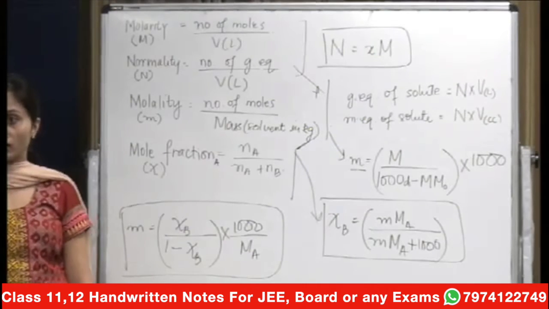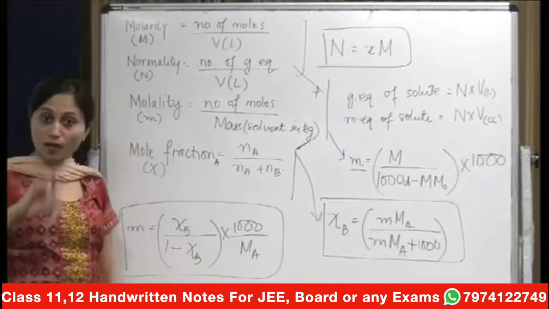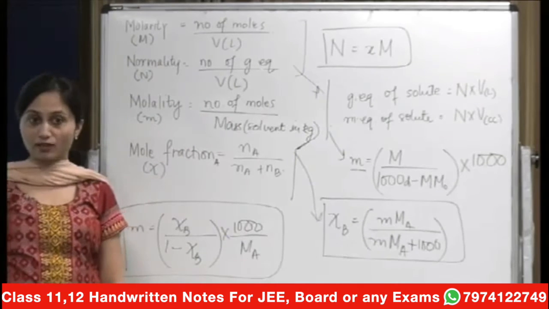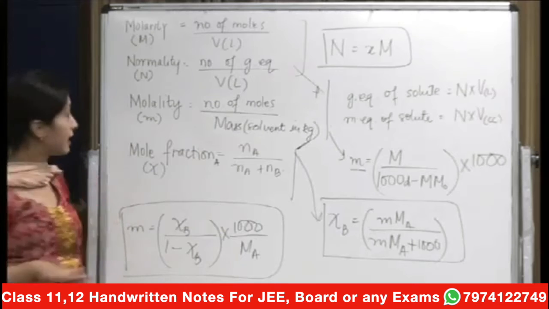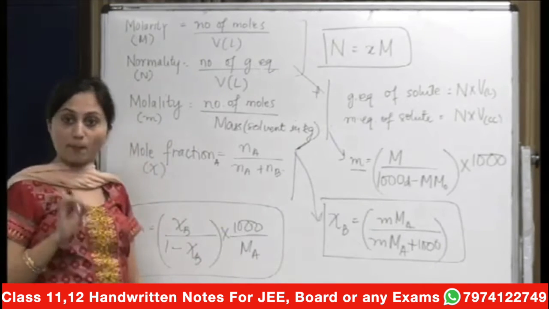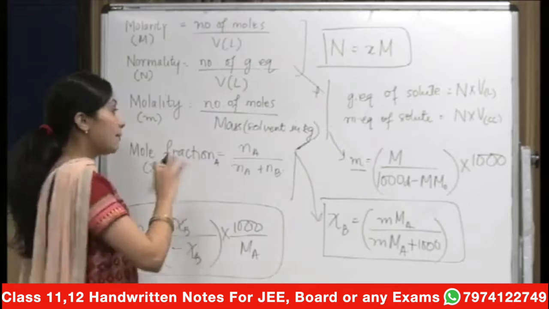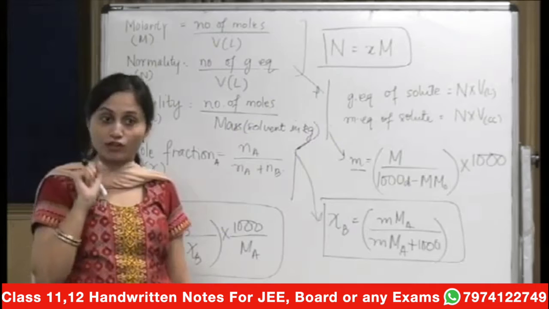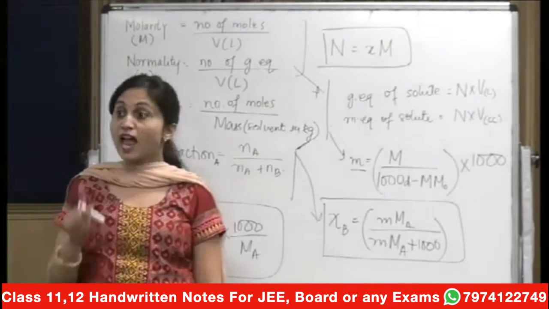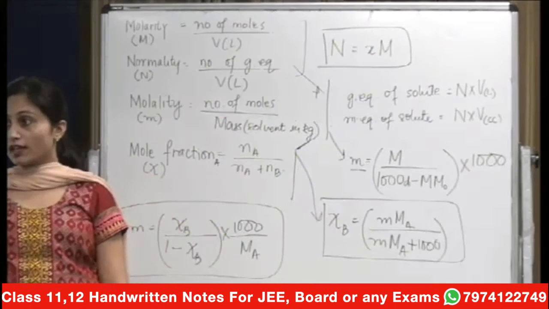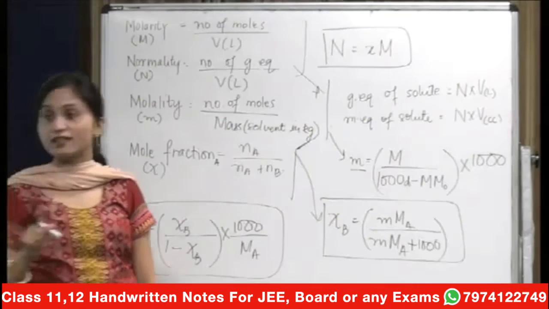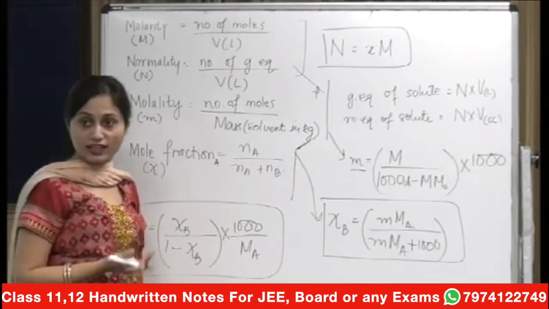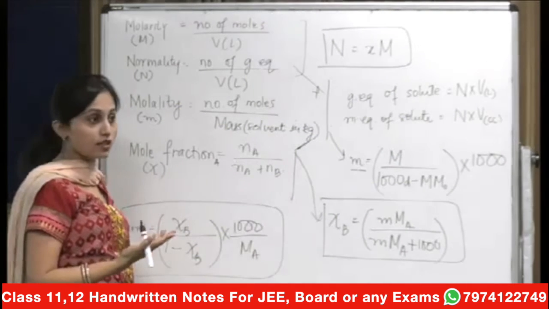The very first one, molarity: number of moles upon volume in liters. Normality, repeat it with me: number of gram equivalents upon volume in liters. Then you have molality. What is molality? Number of moles upon mass of solvent in kilograms. That is one factor where you will have to find out only the mass of the solvent and not of solution. It's not the volume, it's mass of the solvent in kilograms. Then you have another factor, that's mole fraction. That's very easy. That's the ratio of the mole fractions.